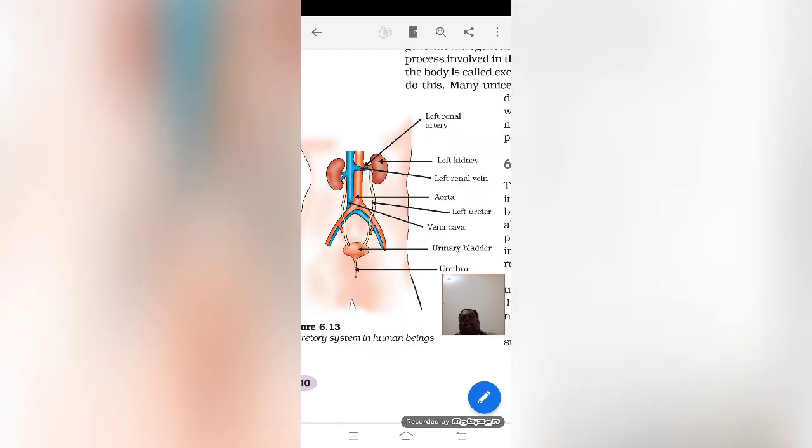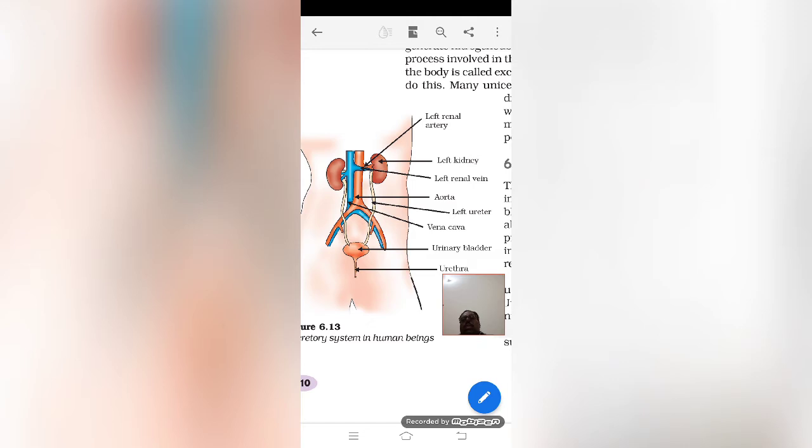This diagram is very, very important. They ask this in exams. There you can see two different colored tubular structures, vessels. One is written as renal artery, another as renal vein. Artery means which brings blood to the kidney, and the renal vein takes deoxygenated blood away from the kidney, because the kidney also needs oxygen for the survival of its tissues.